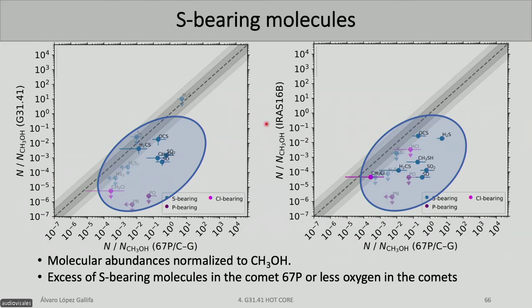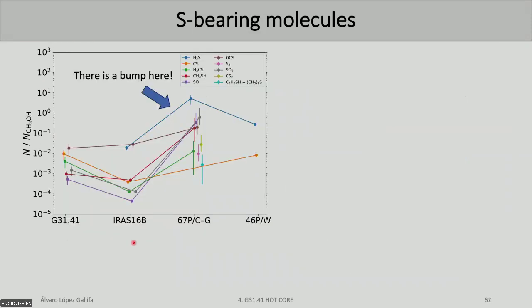Sulfur-bearing species behave differently. As you can see, they are clearly below this gray line, which means that, by the way, here we are comparing star-forming regions and comets. And as you can see, this implies that sulfur-bearing species are less abundant in star-forming regions than in comets. To see the same thing more clearly, we can see how there is a bump here. Here, this is the abundance, the number of sulfur-bearing species that we have in star-forming regions, and here in comets. So there is a bump, which means that indeed we have less sulfur species in star-forming regions.